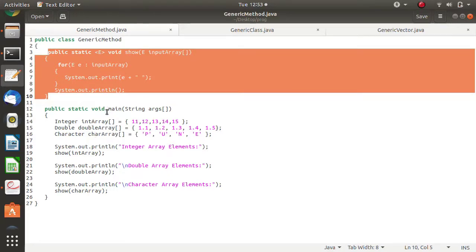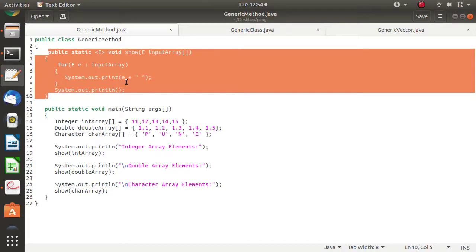Normally, if you write this code, for printing an integer array we may need to write one function, then another function to print double values, then a third function to print character values or a character array. But to avoid that, we can manage it in a single method by using generics.